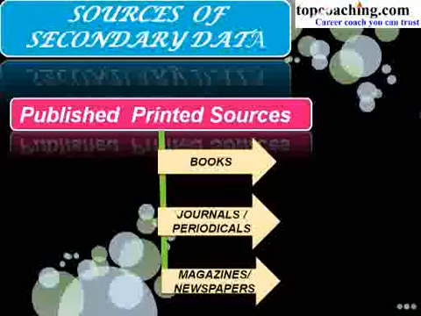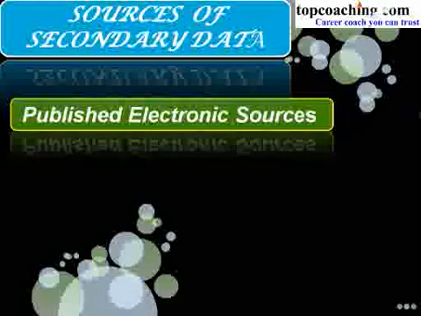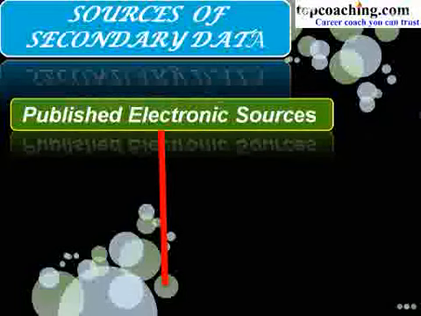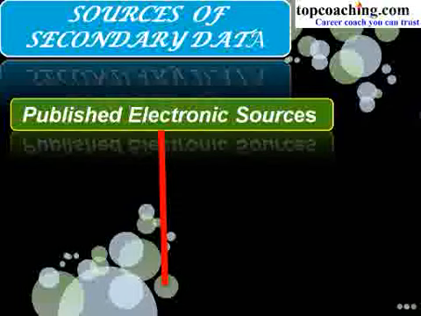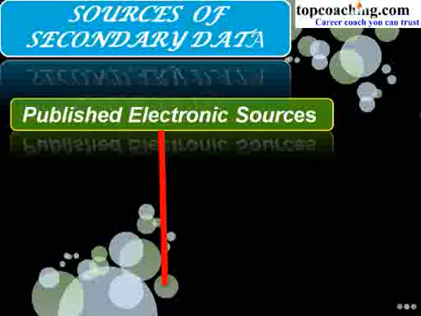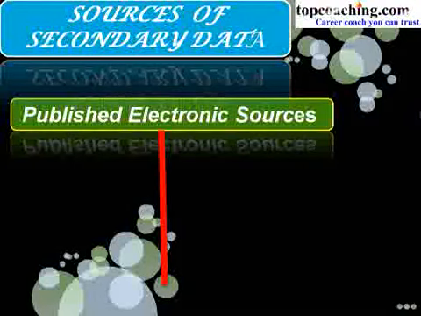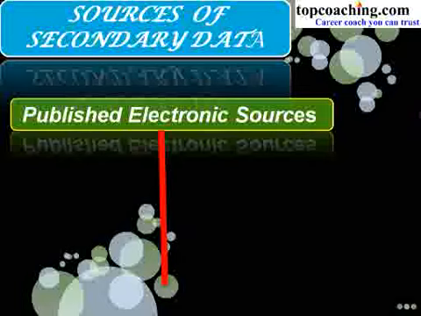Now our second source is published electronic sources. As the internet is becoming more advanced, fast and reachable to the masses, it has been seen that much information that is not available in printed form is available on the internet nowadays. In the past, the credibility of the internet was questionable, but today it is not. The reason is that in the past, journals and books were seldom published on the internet, but today almost every journal and book is available online. Some are free, and for others you have to pay the prices.